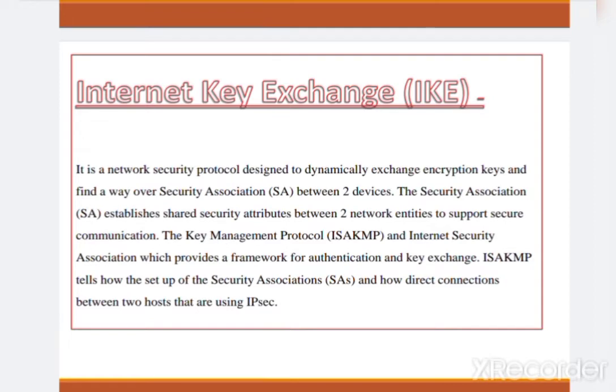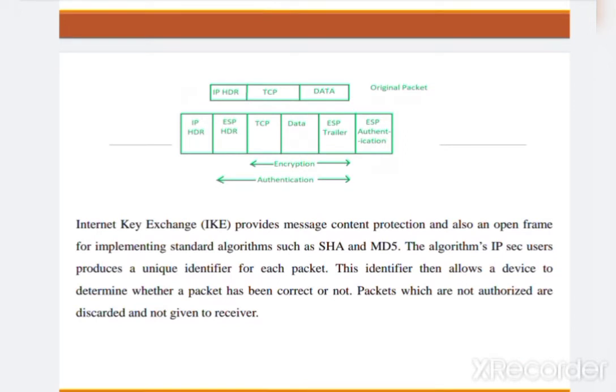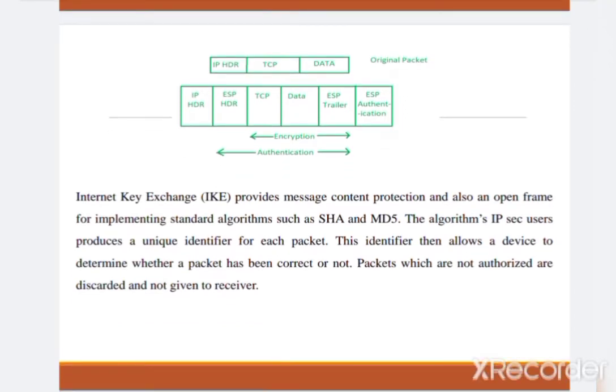ISAKMP tells how to set up the security association and the direct connection between two hosts that are using the IP security protocol. Now let us see how the diagram should be depicted. The original packet has its header information, the TCP protocol information as well as the data stored in that packet, and here they are applying the encryption as well as the authentication.